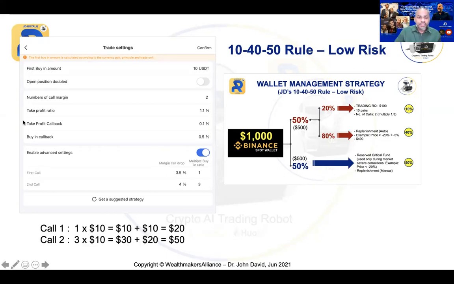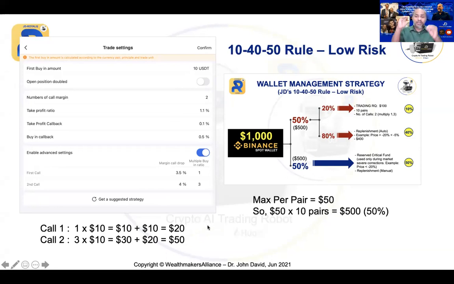Now, as I mentioned, call 1, $1 times $10, which is $10. Now you already have an earlier $10. So 10 plus 10, that will be $20. Now, when you hit your second call, that will be multiplied by 3. So that is $30. So 30 plus your earlier 20, that will be $50. Now, the whole idea why we put at call 2 only, why we don't put 5 or 7 or follow the default, is because we are going to control the maximum per pair to only use $50. That's all.